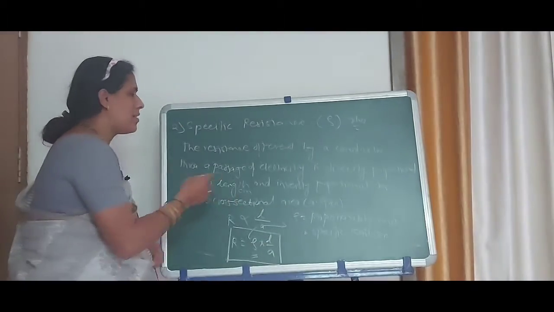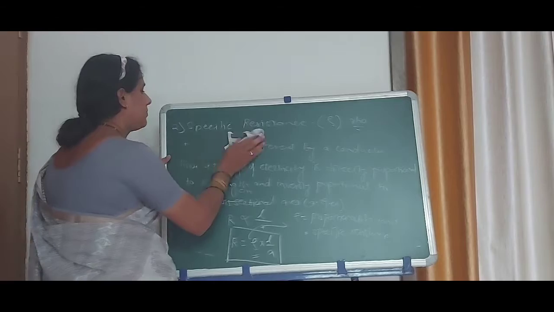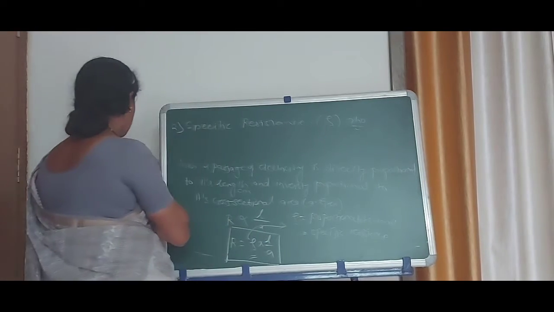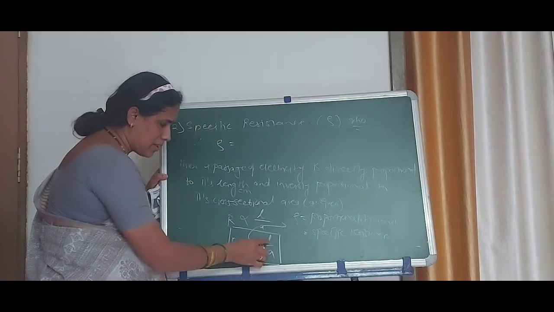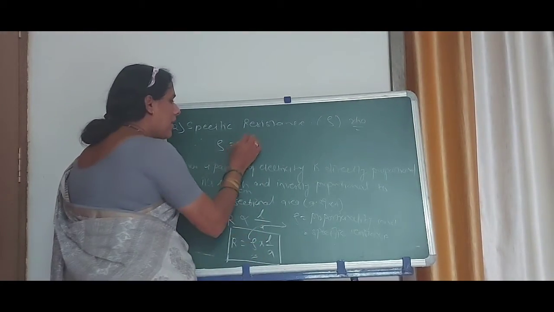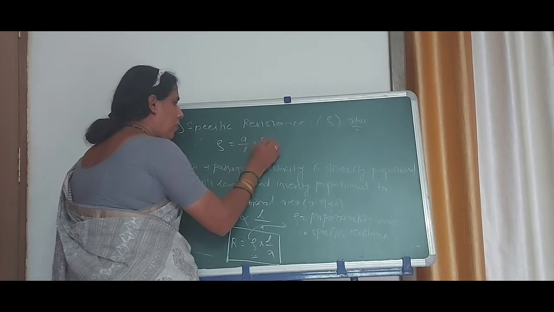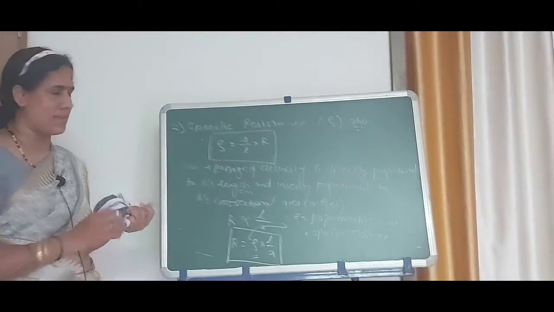Therefore, specific resistance: what is the relation? Rho is equal to, this term comes to here, A by L into R. That is the expression for this specific resistance.